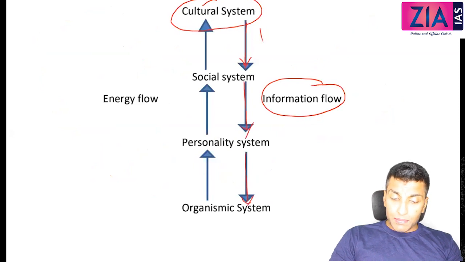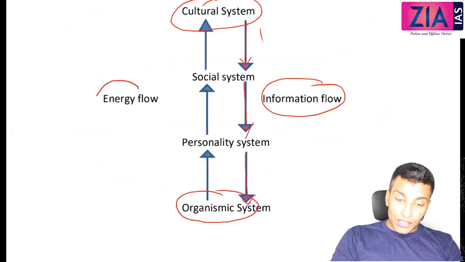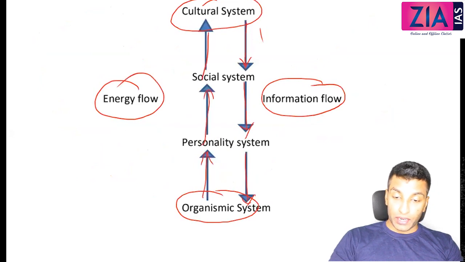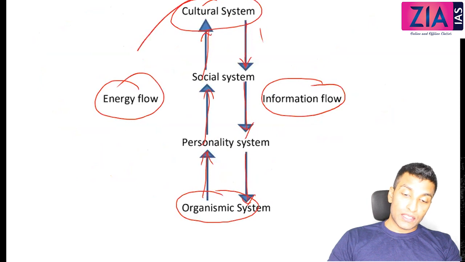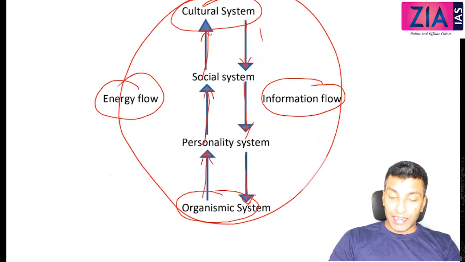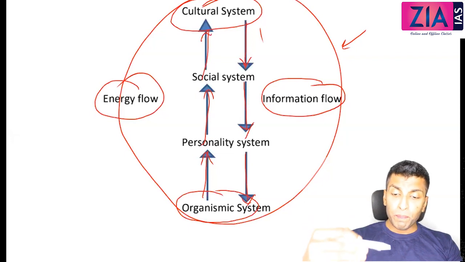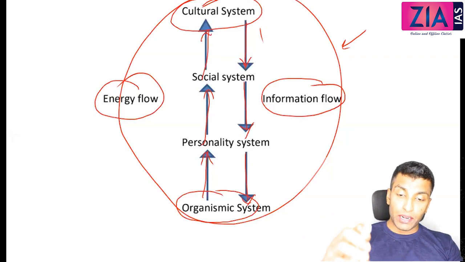Also, organismic system is the source of energy, so energy will flow from the organismic system in this order. This is a hierarchy, and it has to be maintained, and that's why the word cybernetic hierarchy of control. This energy flow and information flow is in a particular hierarchy.